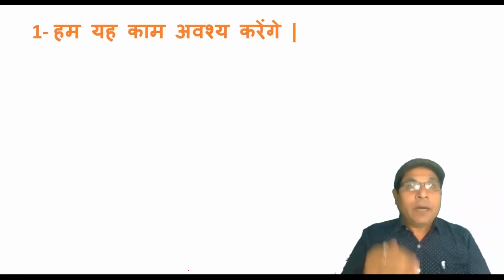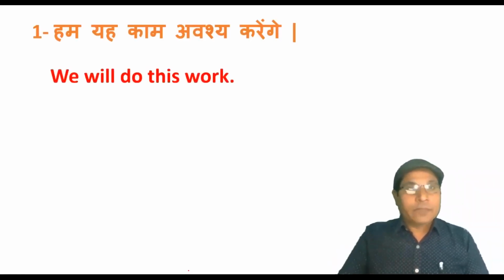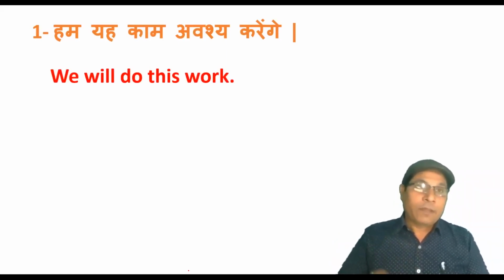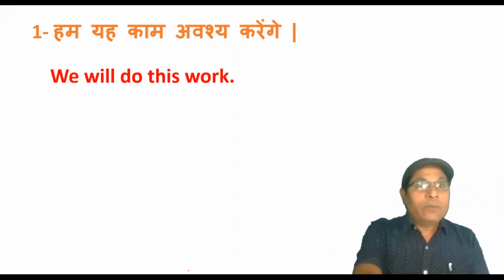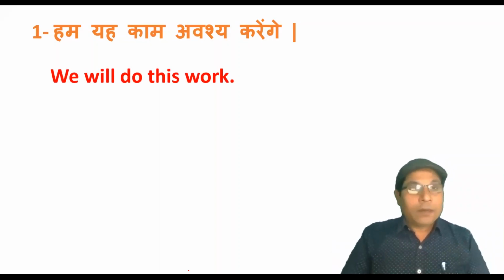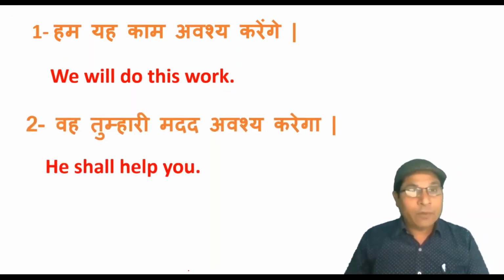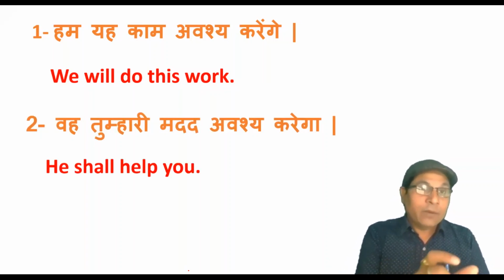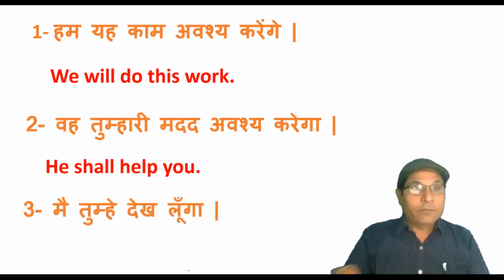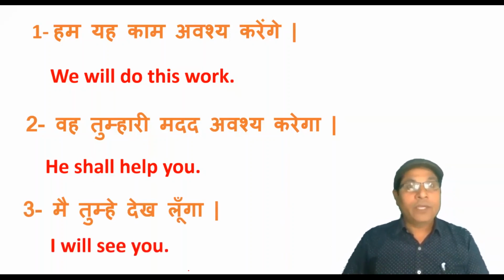For example, हम यह काम अवश्य करेंगे. Here, we will do this work. Here, we use will with the subject we. Come to the next sentence. वो तुम्हारी मदद अवश्य करेगा. He shall help you. Here you have to use shall with the subject he. More example. मैं तुम्हें देख लूंगा. In this sentence, a threat is given, so I will see you.